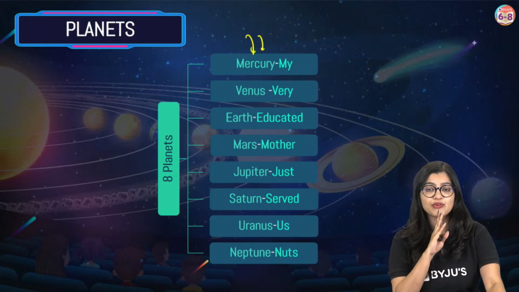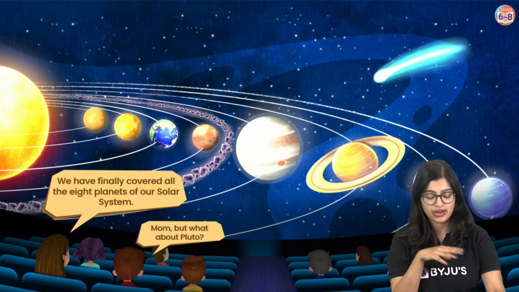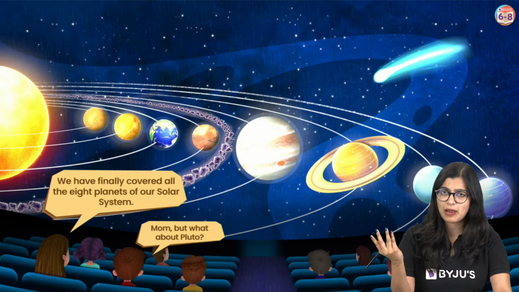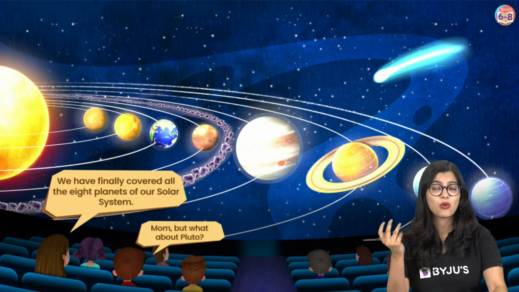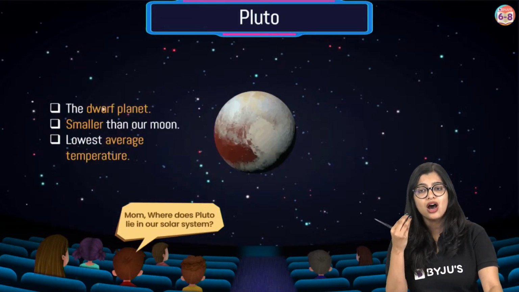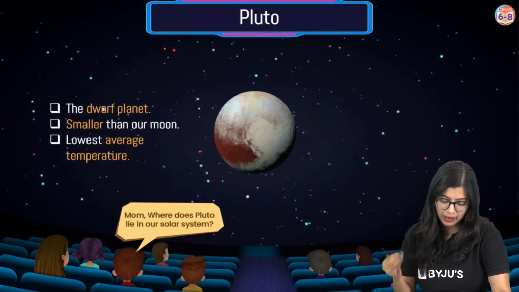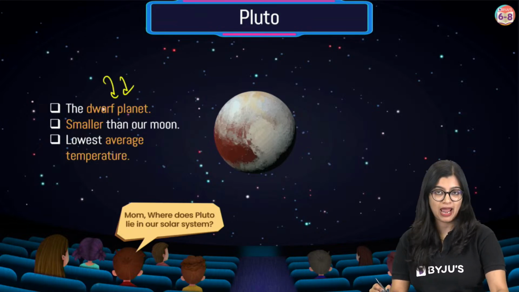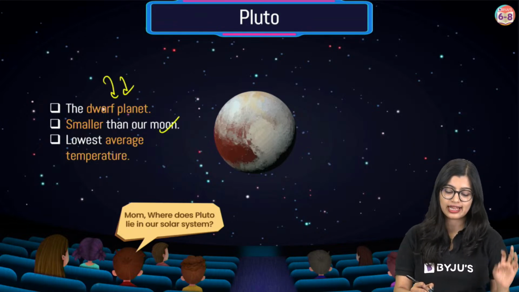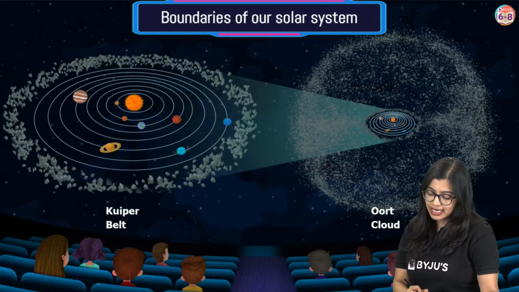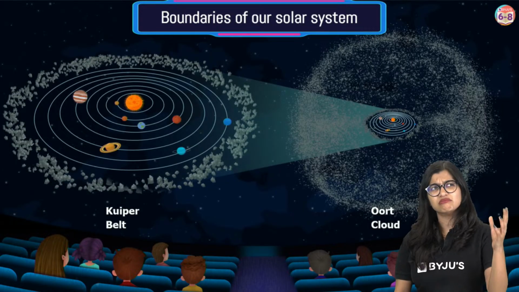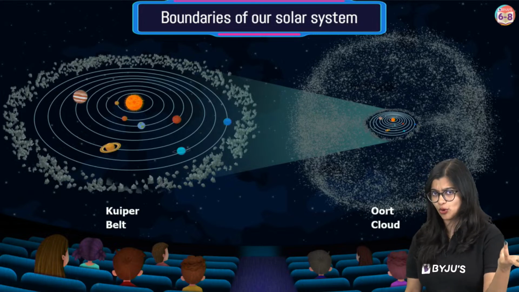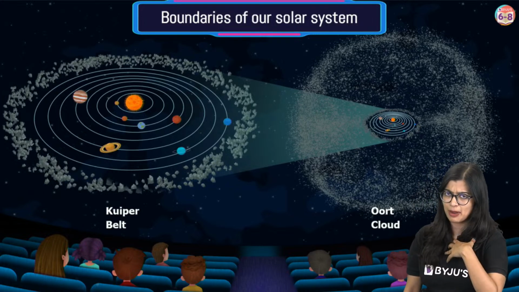So now, of course, many of you are asking me, right? Ma'am, we covered the eight planets, but what about Pluto? How about Pluto as a planet? See, first and foremost, Pluto is a dwarf planet, and it's so small that it is smaller than our own moon, right? And in the case of Pluto, up until when I was in school, I learned Pluto as a planet itself, as a part of our solar system.